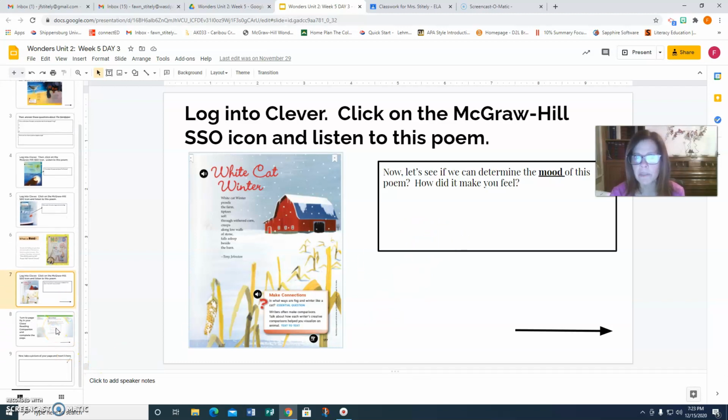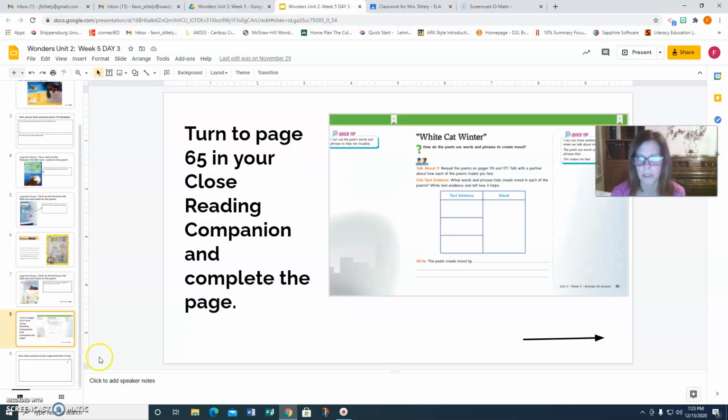Now, I had each and every one of you take home your close reading companion, and I want you to turn to page 65, and I want you to complete this page. So you'll have to reread the poems on page 176 and 177. And it says talk with a partner, but you're not going to have a partner at home, but you could talk with your mom or your dad or a sibling about how the poem makes you feel.